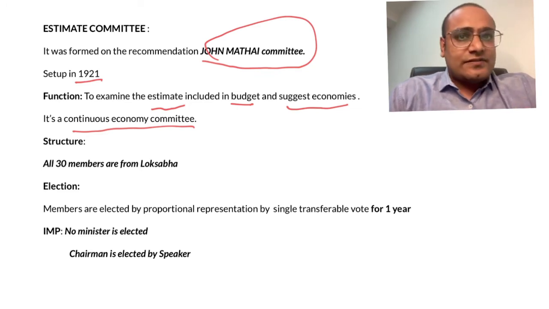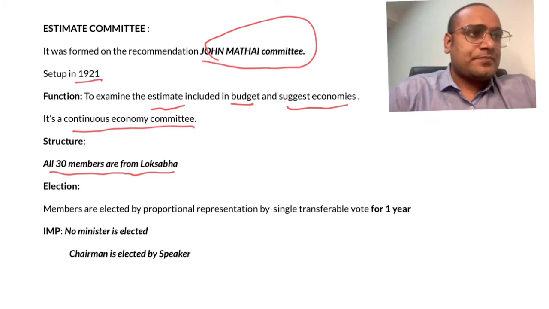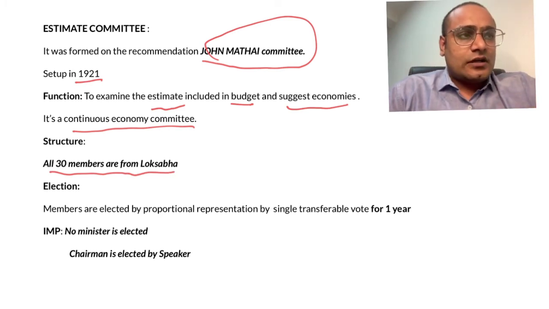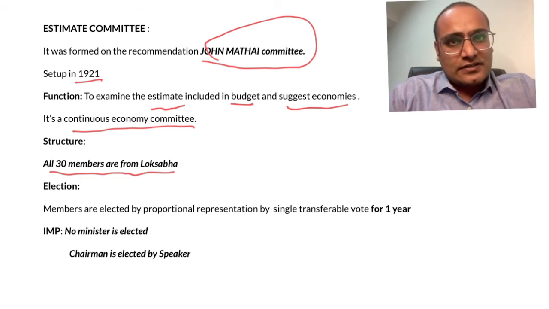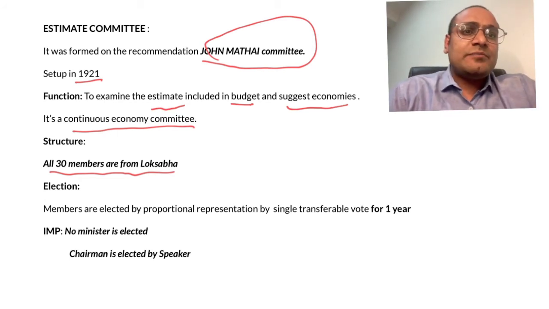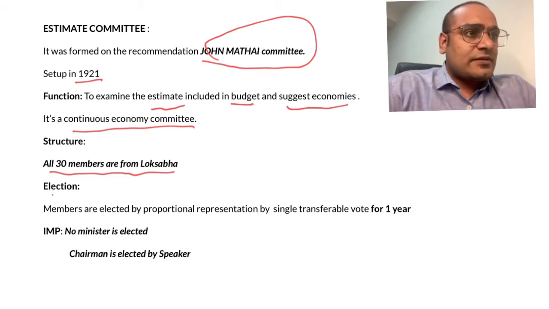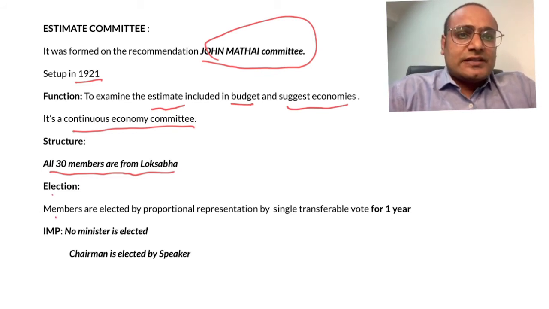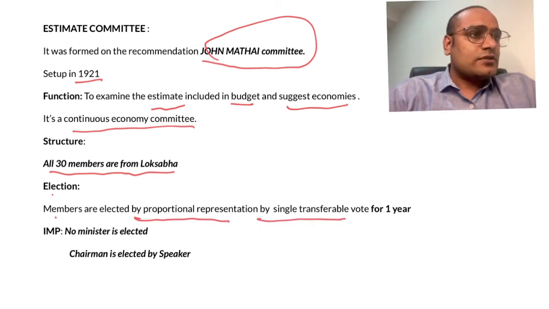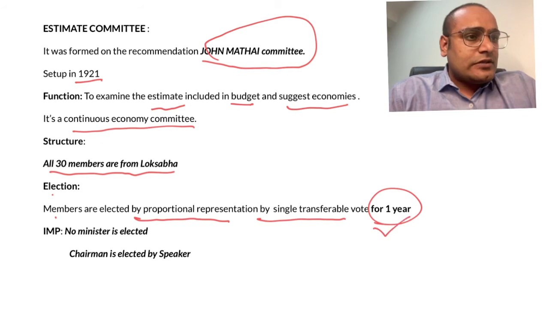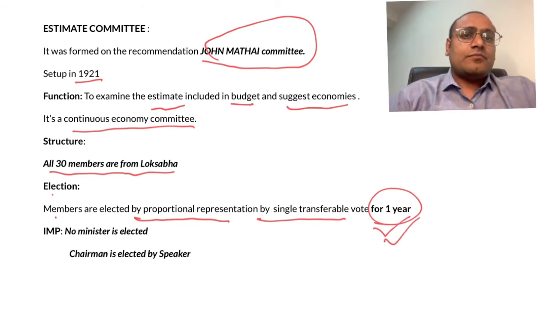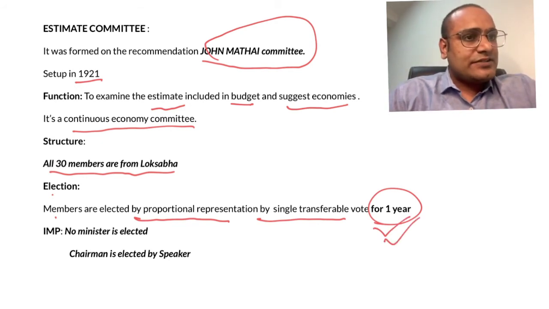So what is the structure of this committee? All 30 members are from Lok Sabha. This is the most important thing while learning the estimates committee, that all 30 members are from Lok Sabha. So how are the members of this committee elected? Members are elected by proportional representation by single transferable vote for 1 year. Keep in mind that it is for only 1 year.